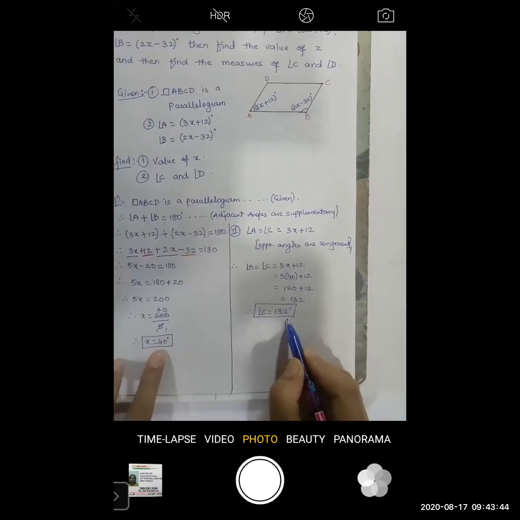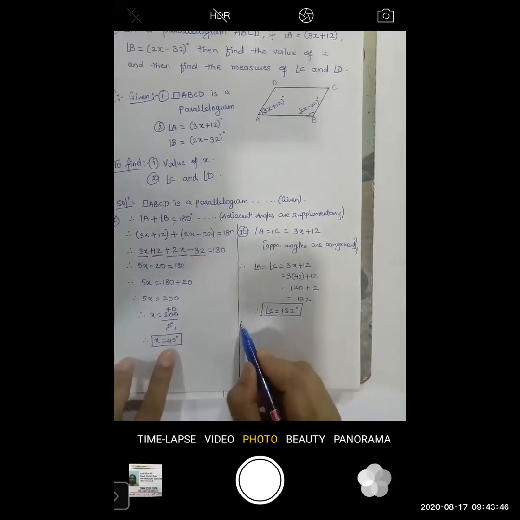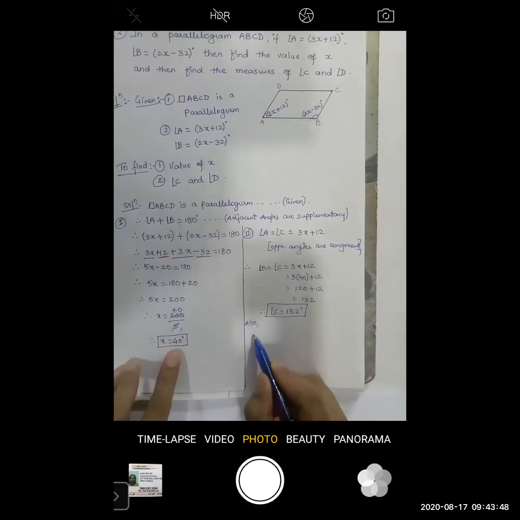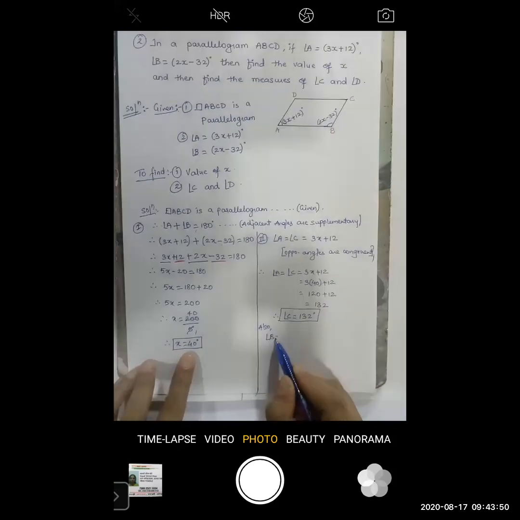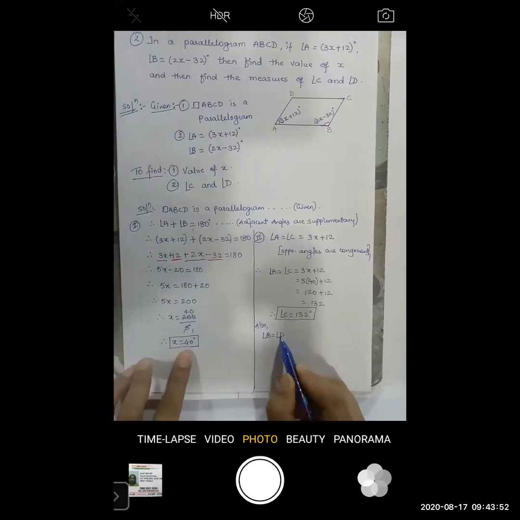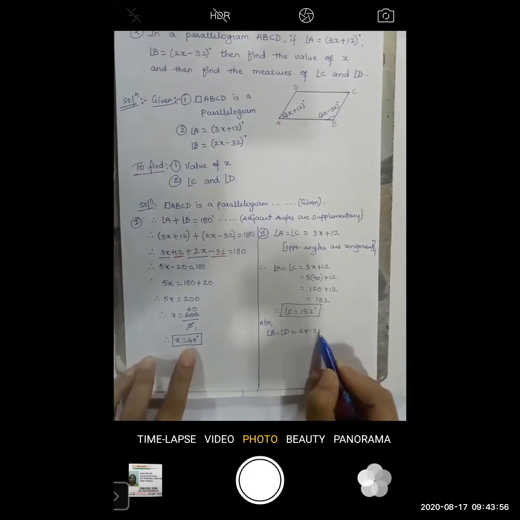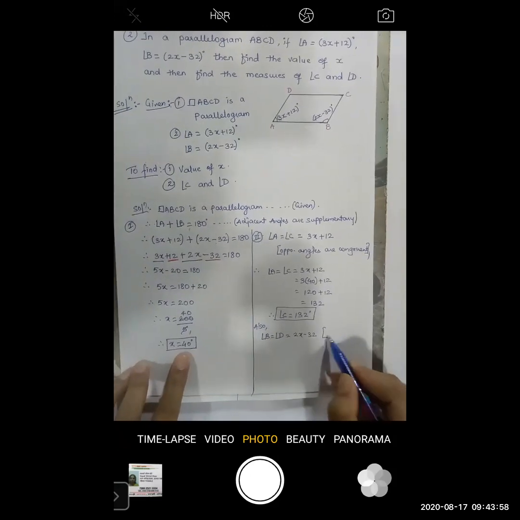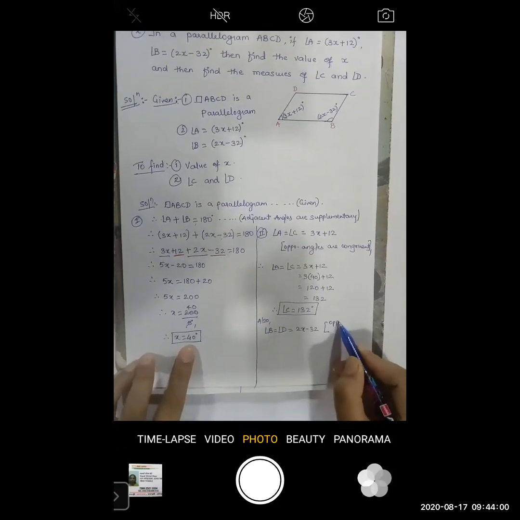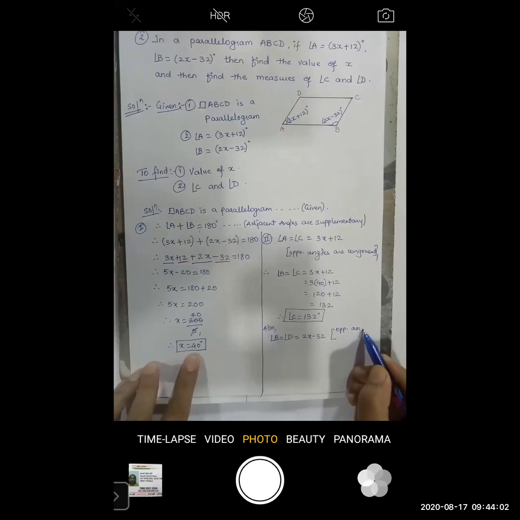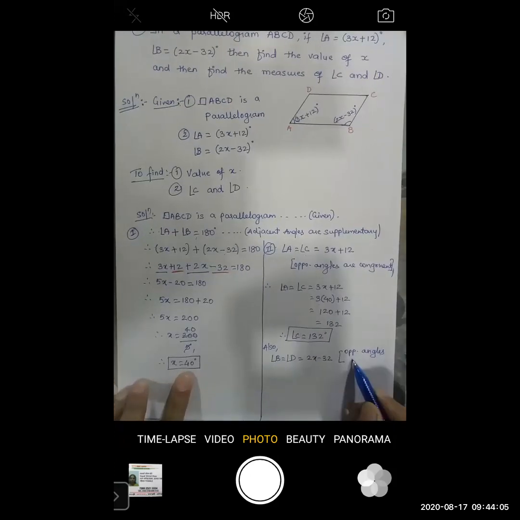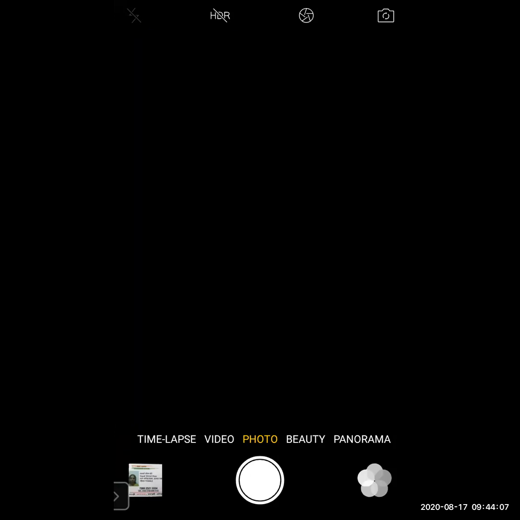Okay, now let us go to the second also. Angle B is equal to angle D equals 2x minus 32. Here, same reason, that is opposite angles are congruent.